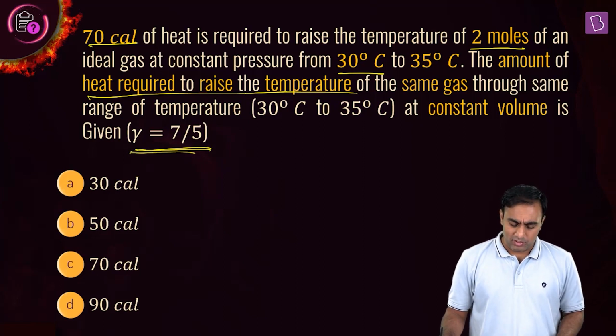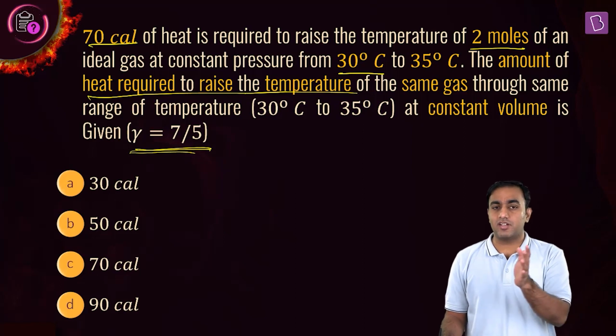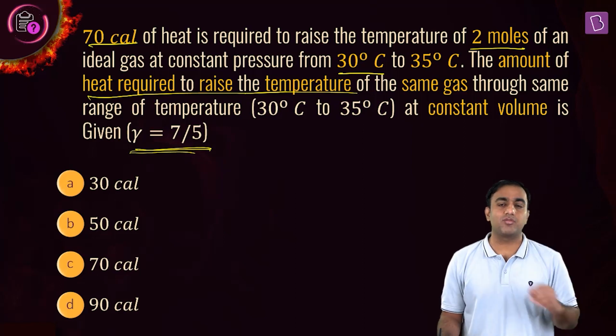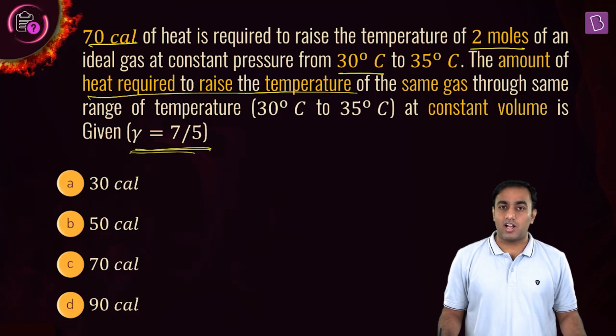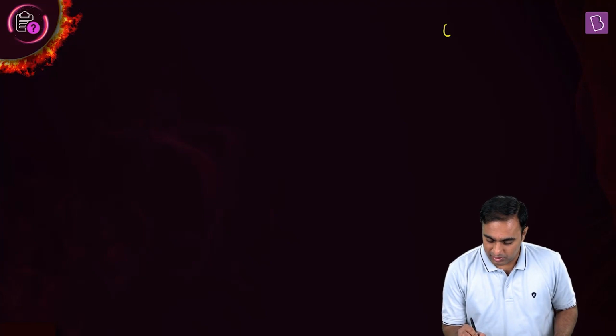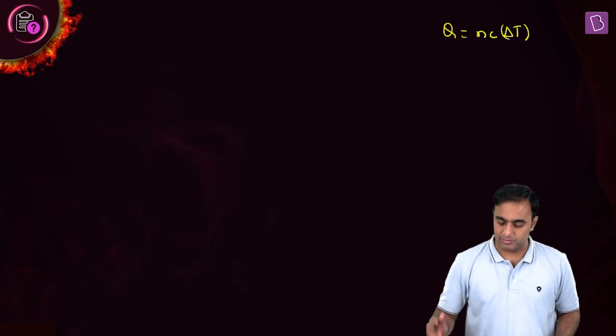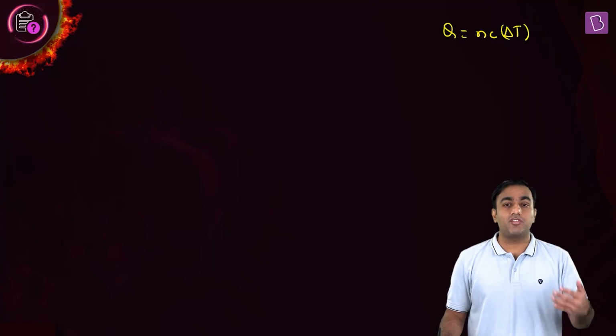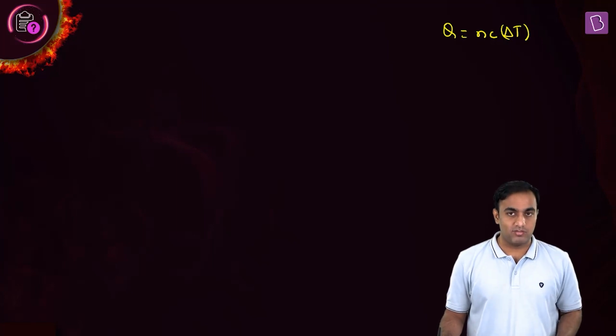Well, in order to find the heat required to raise the temperature of the gas from 30 to 35 degrees Celsius under constant volume, we need to look at the equation connecting the heat required by the gas to raise its temperature by delta T, which is Q equals n C delta T. What is Q? The amount of heat required. n is the number of moles.